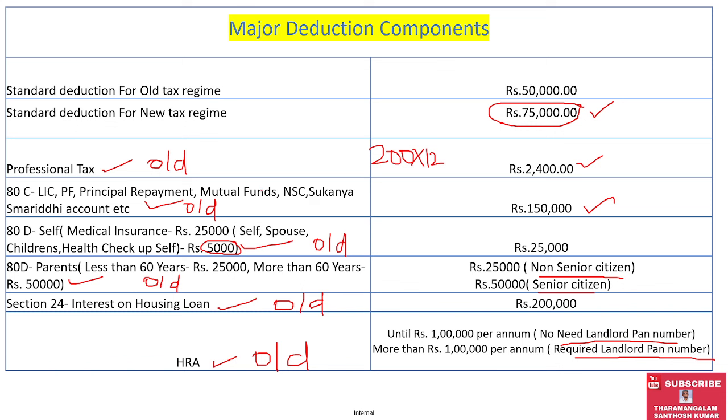Whatever I explained is for declaring under the old tax regime. And for the new tax regime, as I reminded you before, only 75,000 rupees can be considered as a standard deduction.